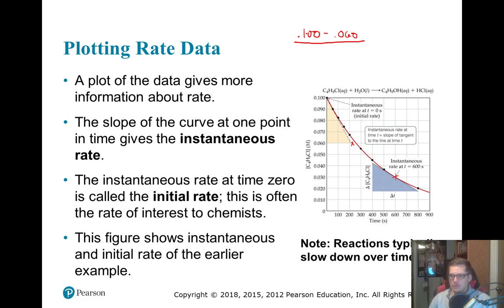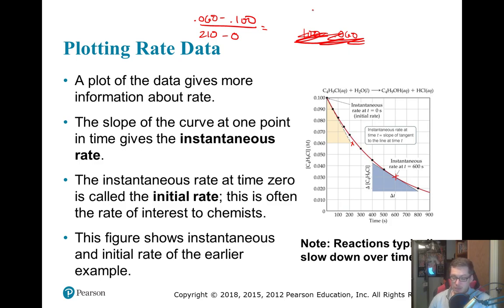Oh, I screwed this up, didn't I? It's final minus initial. So 0.060 minus 0.100. And then our final time was 210 or so, and our initial time was 0. Okay, so we can take our 0.06 minus our 0.1 divided by 210. Oops, got to put it in your calculator, right, or it's not going to work.